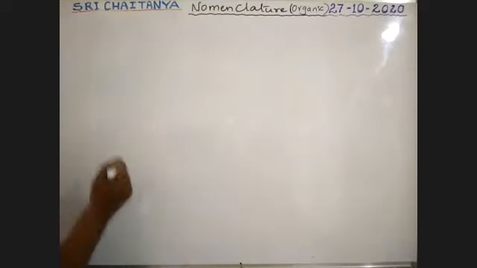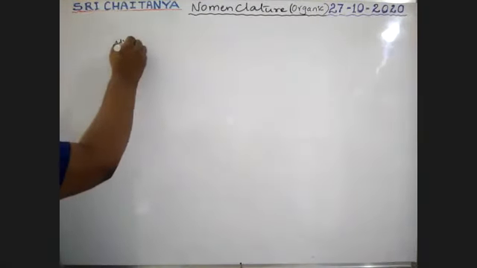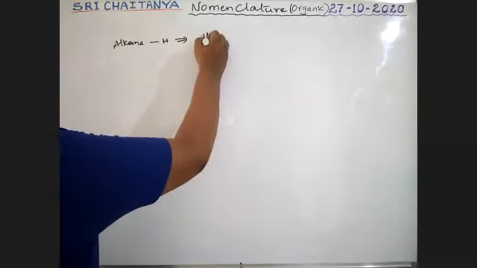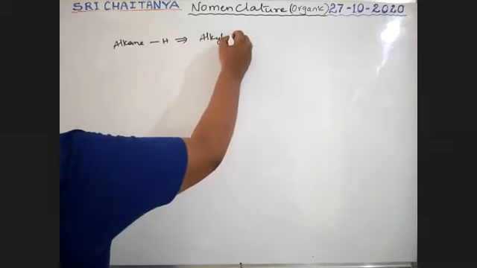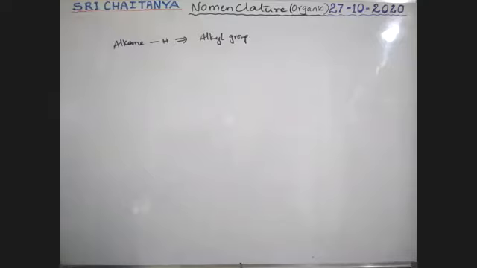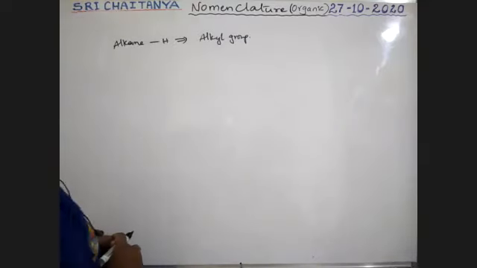See, boys, alkane minus hydrogen, a group is coming out, that is called an alkyl group.